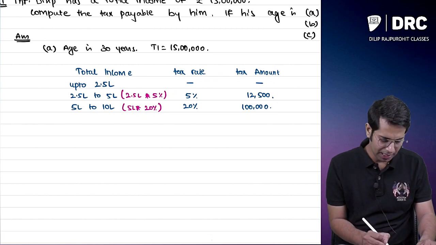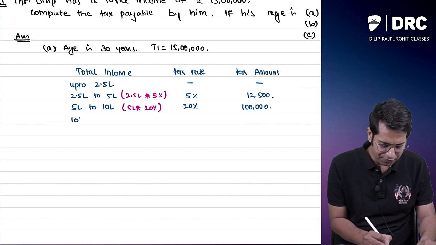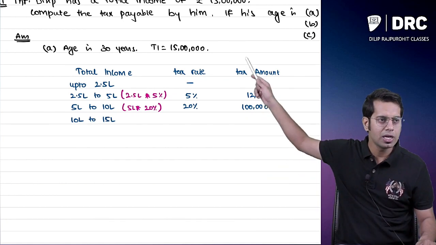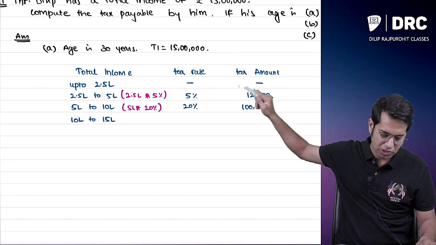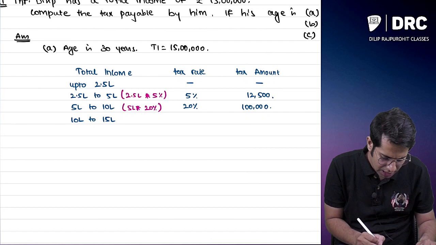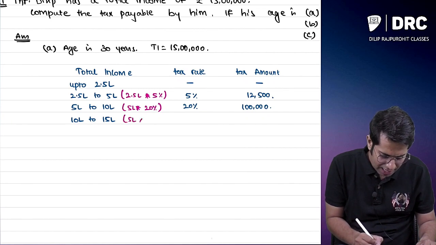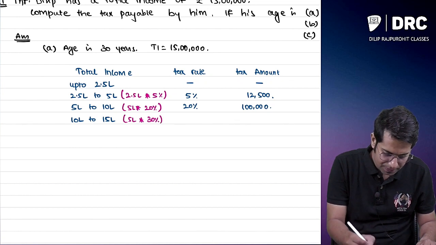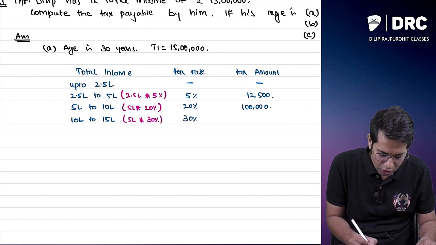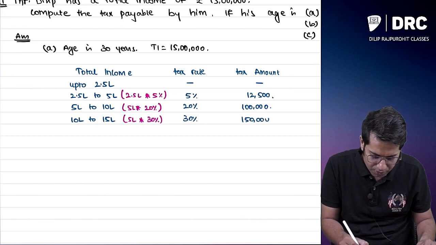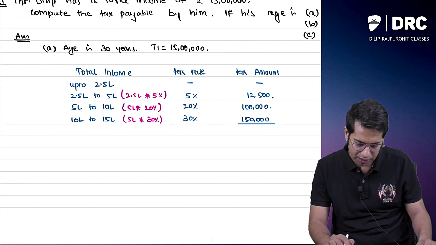Then more than 10, my income. Sir, more than 10, it is from 10 lakhs to 15 lakhs. Correct. So my total income is how much? My total income is 15 lakh rupees. So more than 10 means from 10 to 15. From 10 to 15, my income is how much? 5 lakh rupees. And for that, what is the tax rate applicable? The tax rate applicable is 30%. So for this 30%, how much tax should I pay, sir? Sir, I will have to pay 1,50,000 rupees.